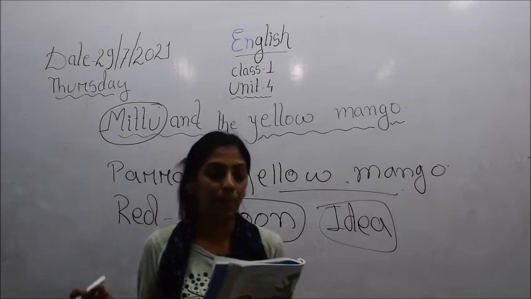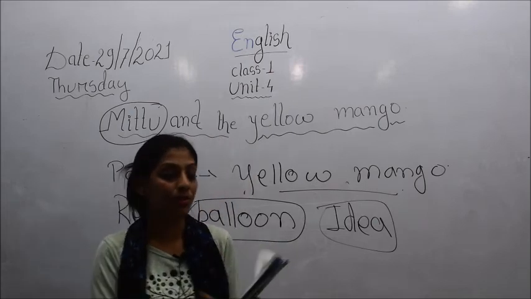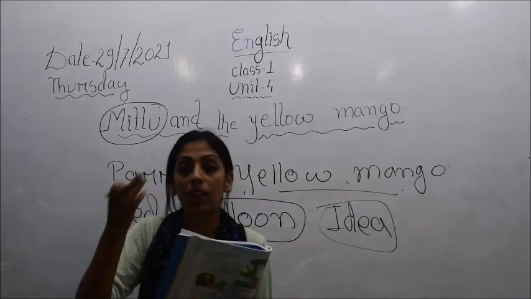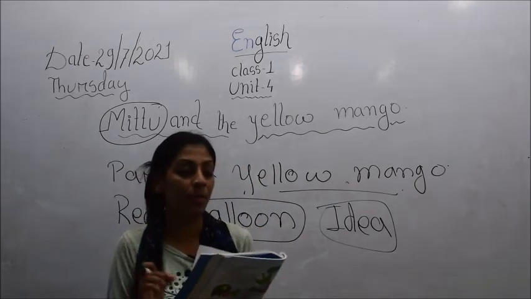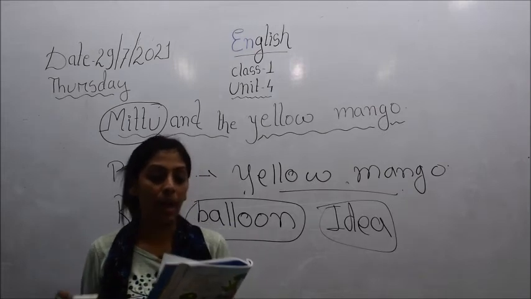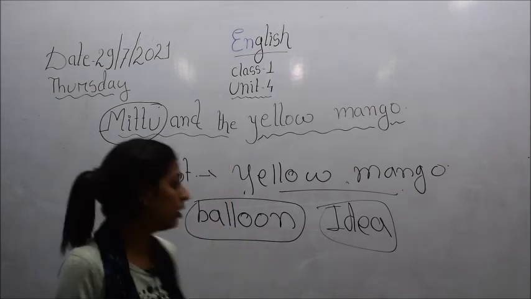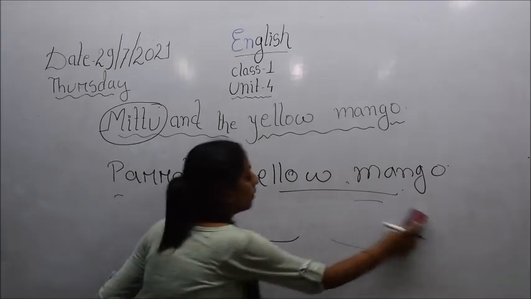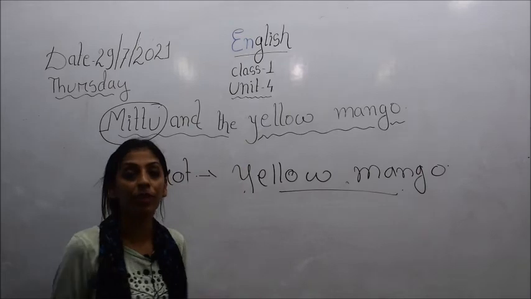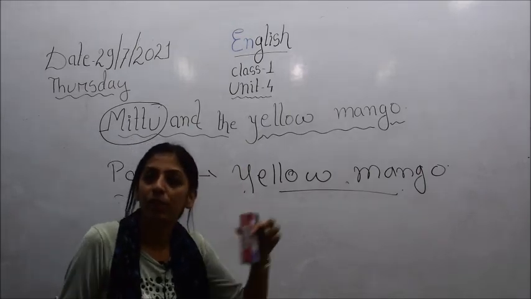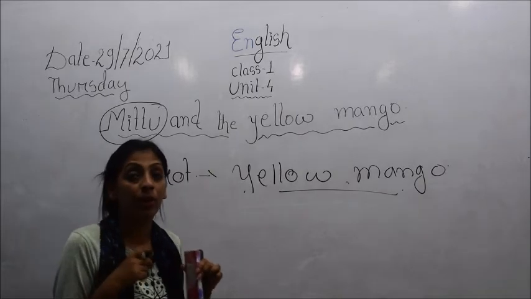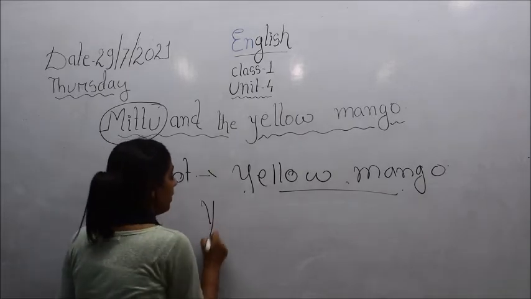And then what happened next is Mittu came to the tree. You see, children, Mittu came to the tree. He ate the yellow mango. "Yummy, yummy. What a nice mango," he said. He was very happy. Clever Mittu. So children, when this crow fell off the tree and left that tree forever, what did Mittu do? Mittu went to that mango tree, took that yellow mango and ate it, and what did he say?